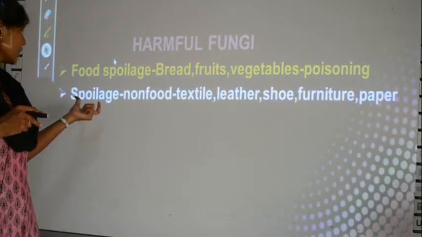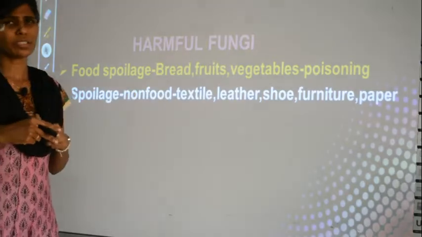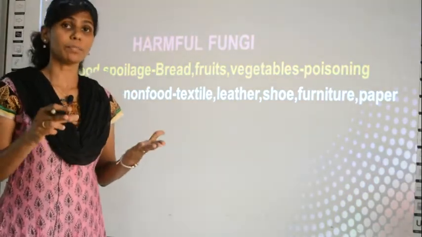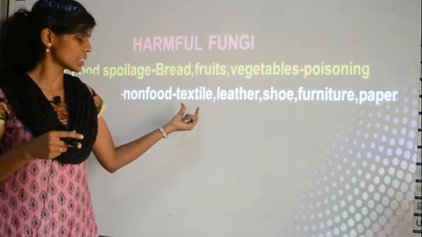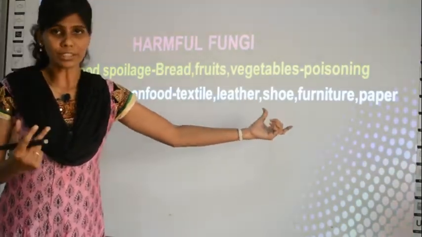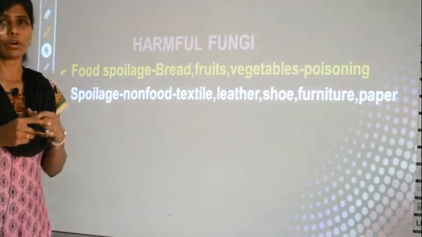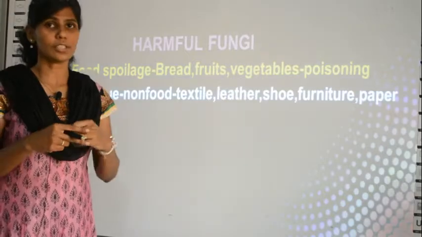And also it can spoil non-food. What is non-food? It can spoil something which is not a food. What all it can spoil? It can be a textile, or it can be leather, or shoe, or furniture, or paper. On these things also already we have studied, no? I have told about these things all.